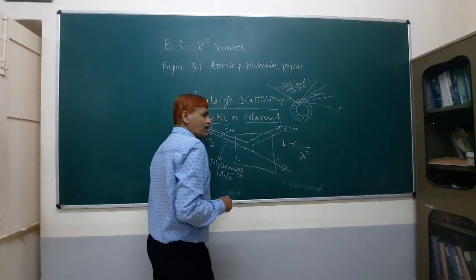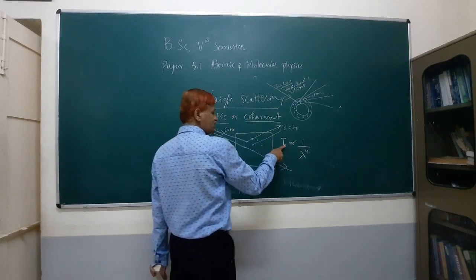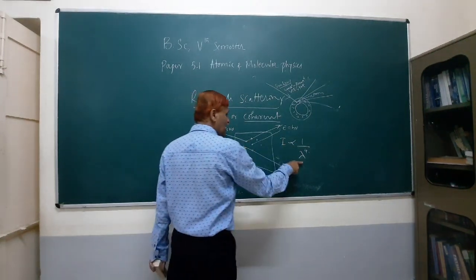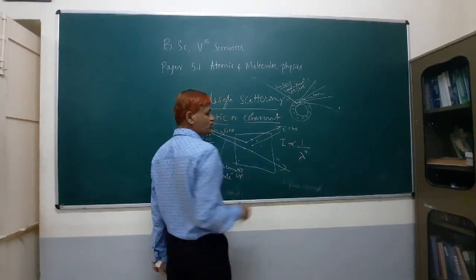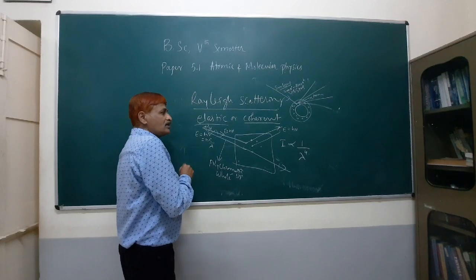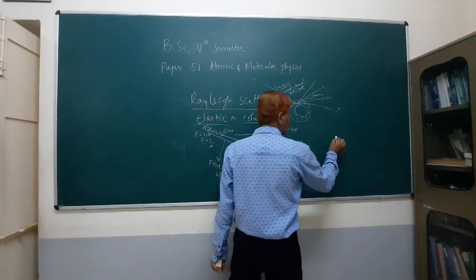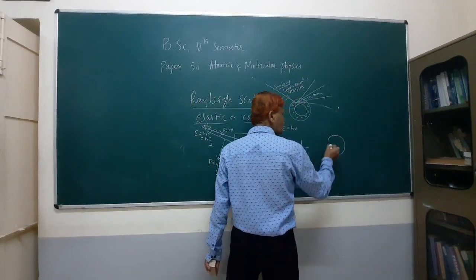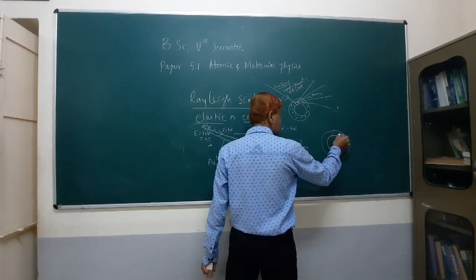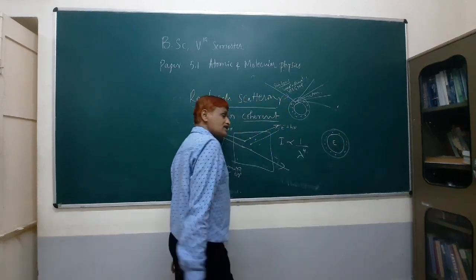Okay. For that reason, what happens? This is Rayleigh scattering. Rayleigh scattering is an elastic scattering where the intensity of scattered light is directly proportional to 1 over lambda to the power of 4, or inversely proportional to the 4th power of the wavelength of the incident light. Due to Rayleigh scattering, we are able to see why the sun appears as it does. This is the atmosphere, which consists of water droplets, air molecules, dust particles.